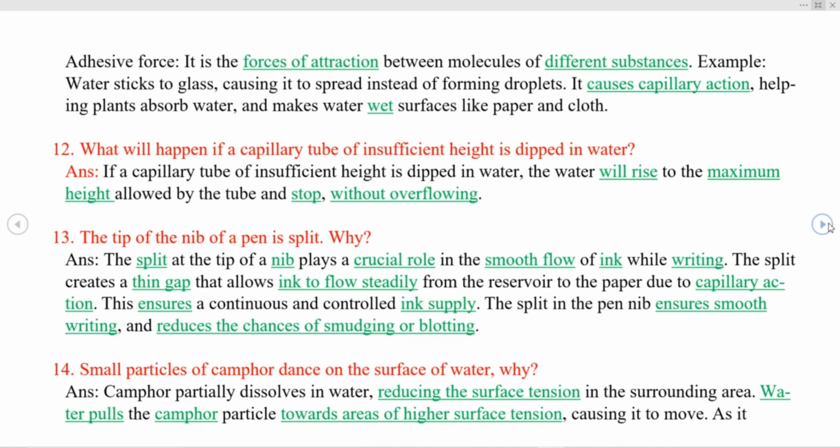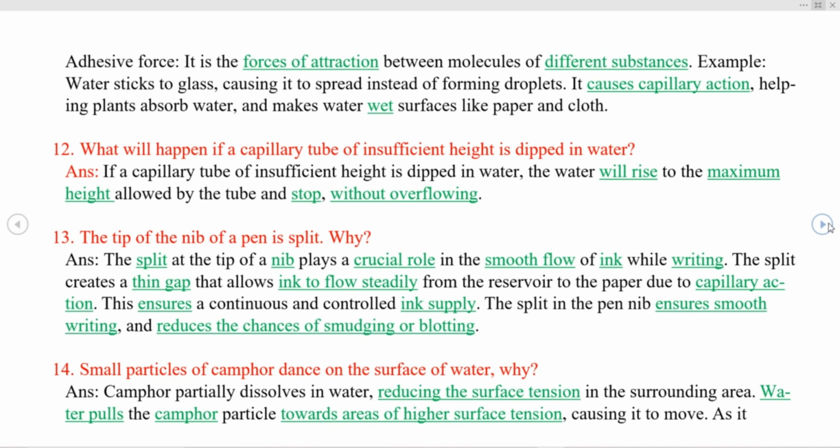Next question. What will happen if a capillary tube of insufficient height is dipped in water? If a capillary tube of insufficient height is dipped in water, the water will rise to the maximum height allowed by the tube and stop without overflowing.